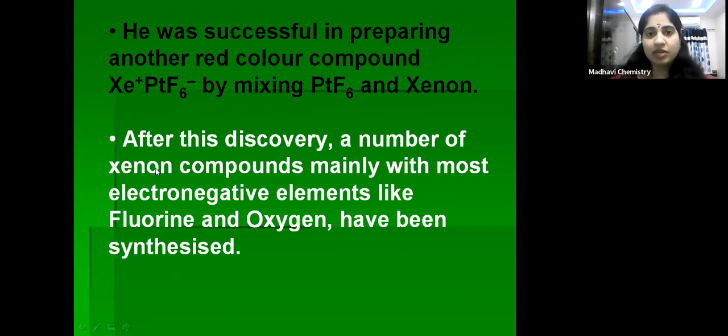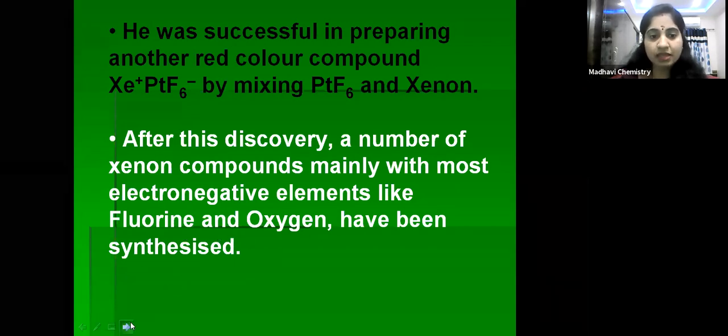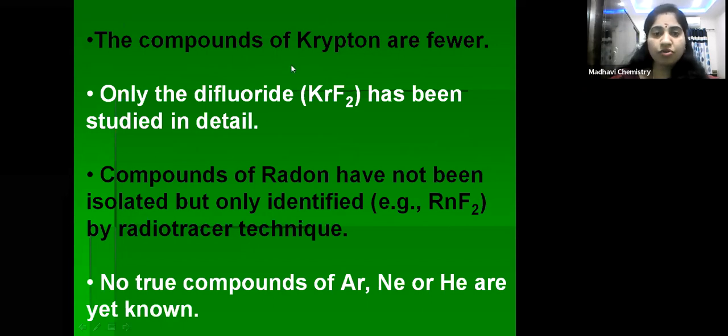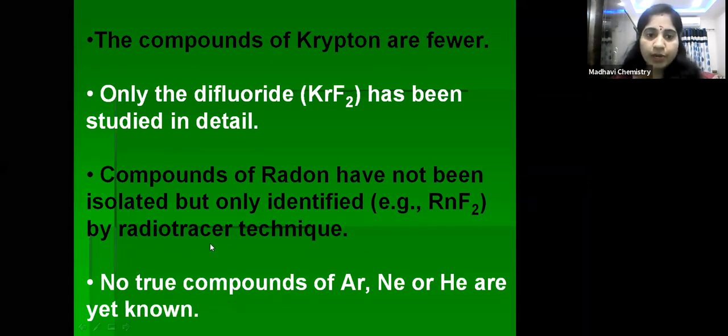So after this discovery, then what happened? A number of xenon compounds were discovered and synthesized, with the most electronegative elements like fluorine and oxygen. Now let us see the compounds of krypton. Only a few compounds are known, one of which is krypton difluoride. Whereas in the case of radon, the compound RnF2, radon difluoride, is not synthesized or isolated, but it has been identified by using the radio tracer technique.